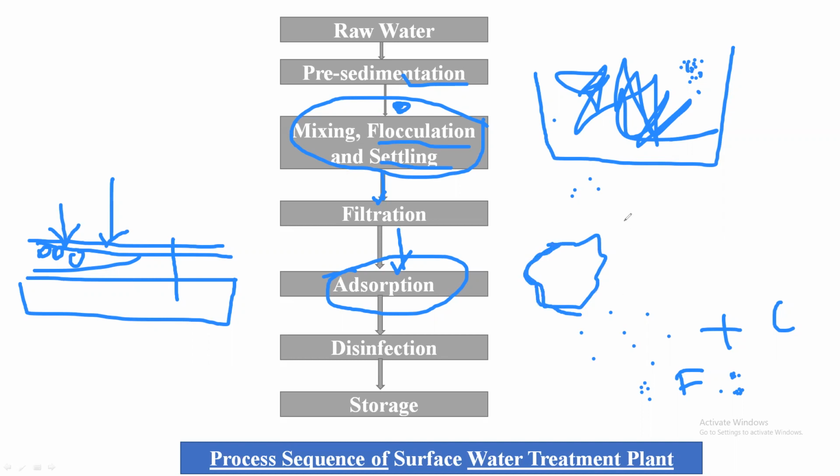So that porosity will absorb the salt particles present in the surrounding liquid and remove them from that particular water quantity. Getting? So this way the adsorption method will help to remove the salts present in water.